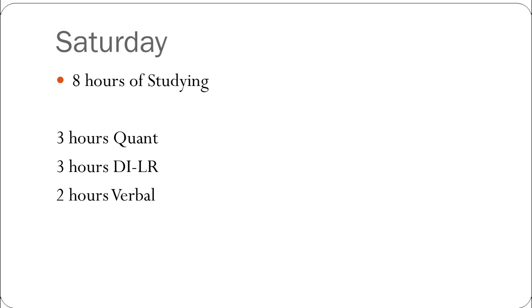Now the 3 hours of DI and LR, you will practice 1.5 hour DI and 1.5 hour LR. And for the 2 hours of verbal, you all will solve RCs for 1.5 hour, which will generally be around 4 RCs. And the remaining half an hour, you all can do other questions like parajumbles, summary questions, critical reasoning questions, etc. Now more emphasis is being given to RCs because according to the past trends, reading comprehension tends to form a major chunk of questions in the verbal section.